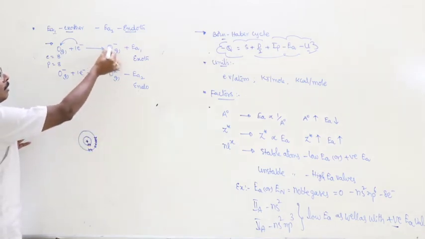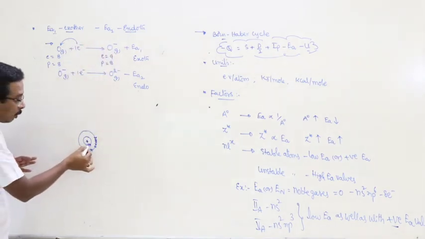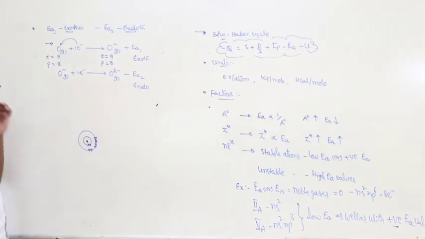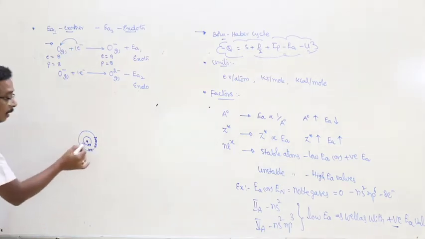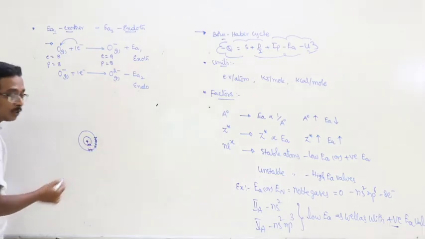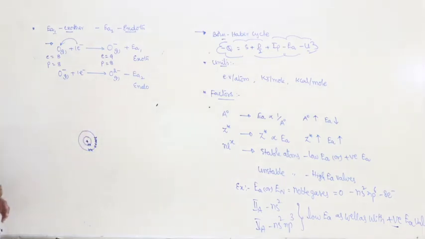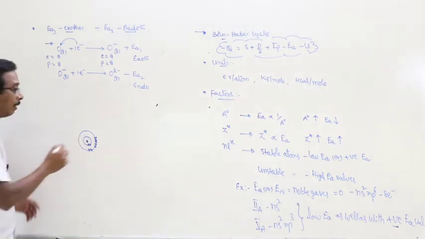And here the electronic configuration of O minus is 1s2, 2s2, 2p5. 2 electrons present in the first orbit and 5 plus 2, 7 electrons present in the second orbit. And here this is the anion.